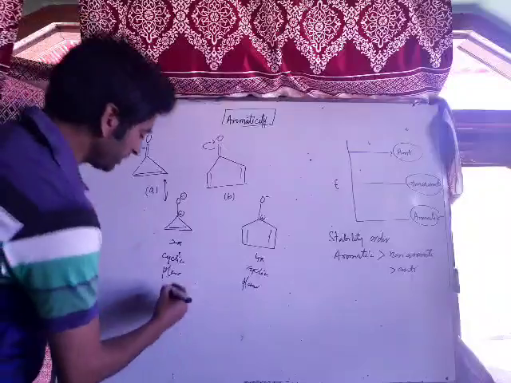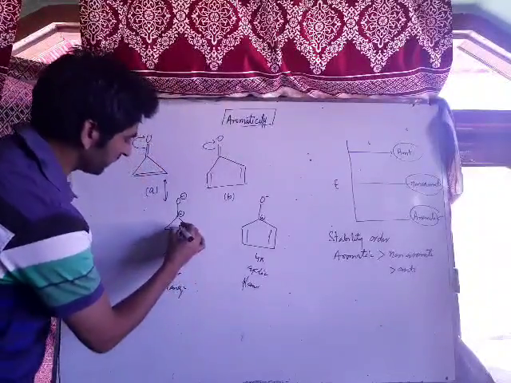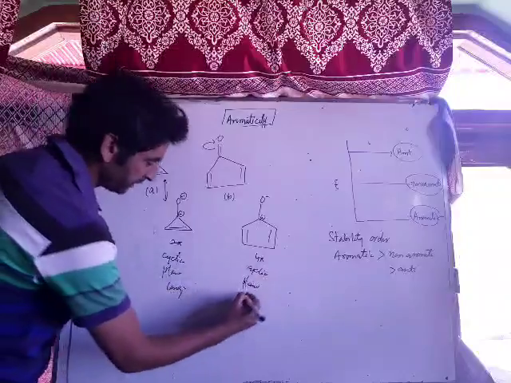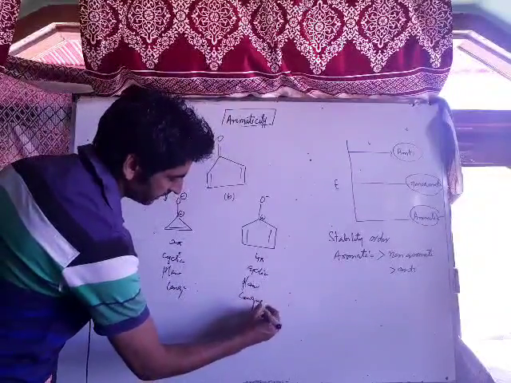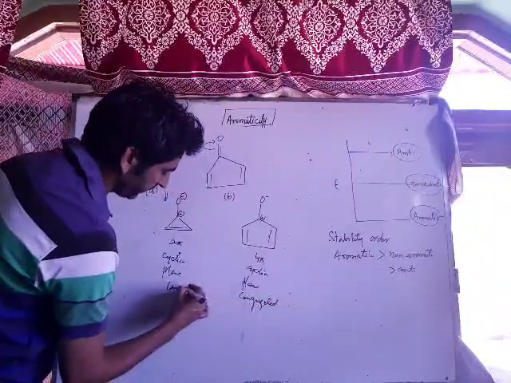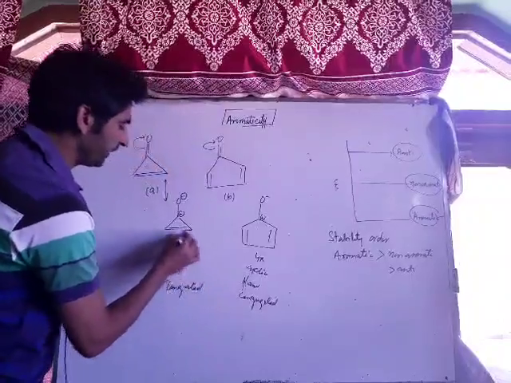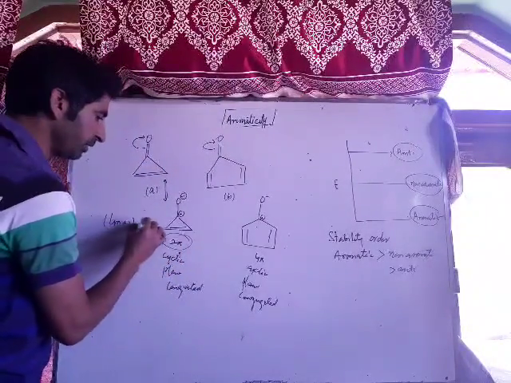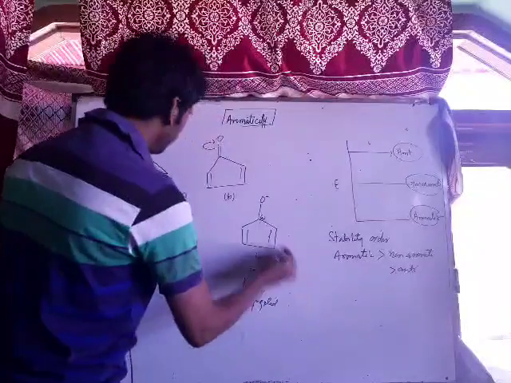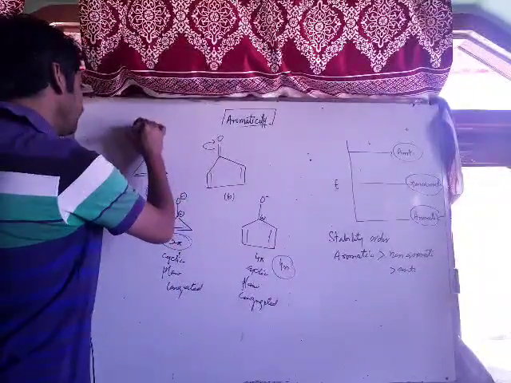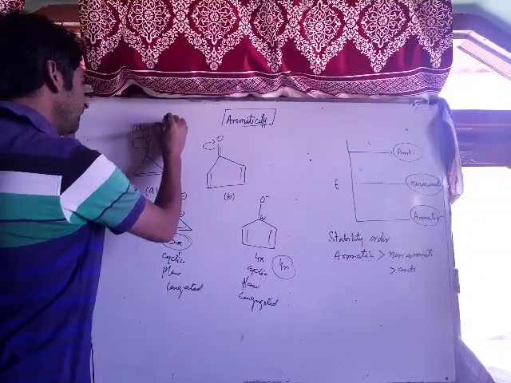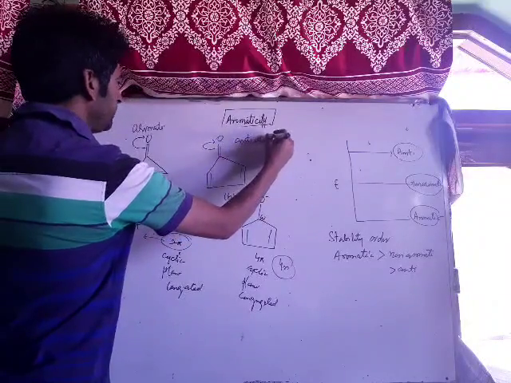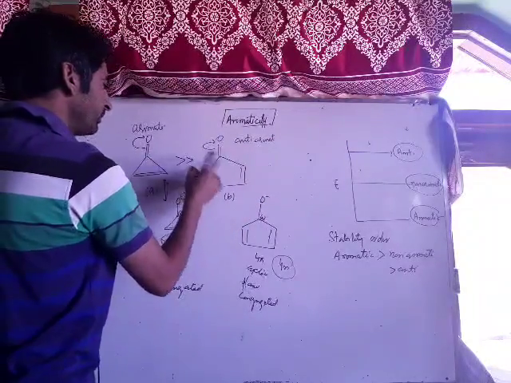Now, this molecule is conjugated. There is resonance. We can shift this bond over here, we can shift this bond, we can shift this bond. Means this is also conjugated. The only difference is that it follows 2 pi electrons, that is the 4n plus 2 pi rule, that's Huckel rule. The other follows the 4n rule. Therefore, this compound is aromatic and this compound is anti-aromatic. Means this compound is more stable compared to this compound.